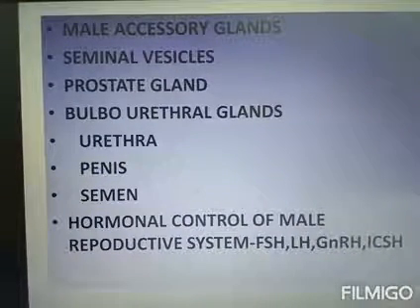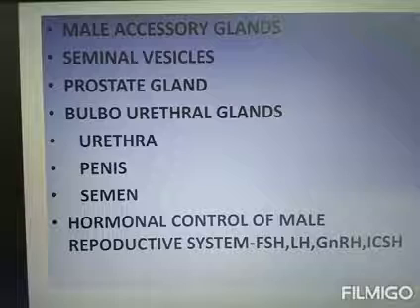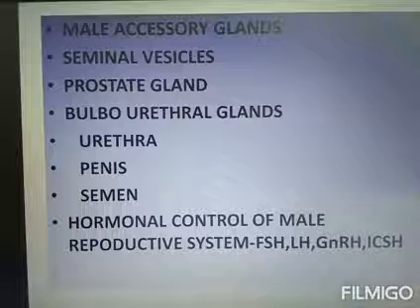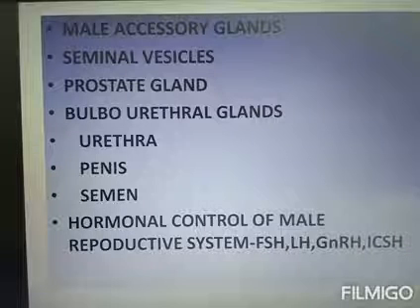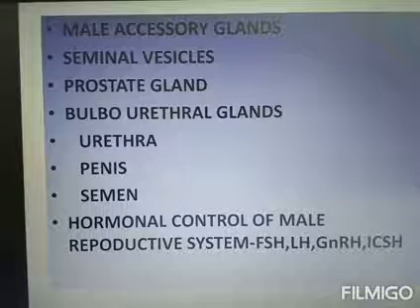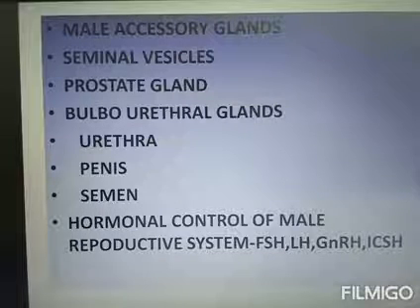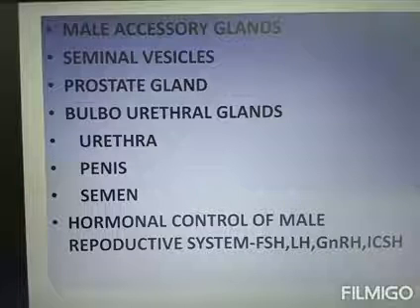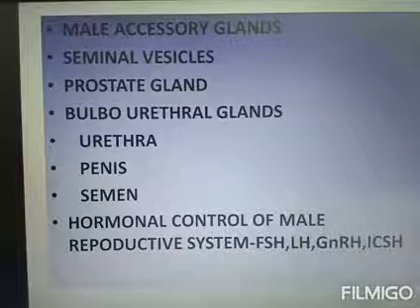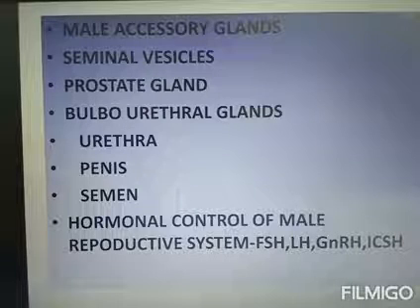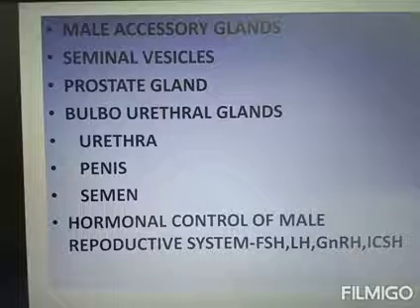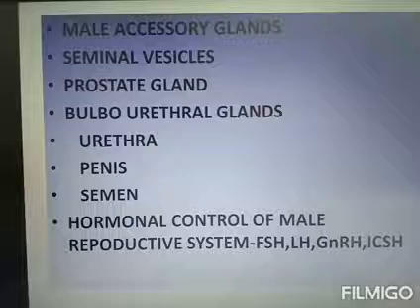Next we are discussing male accessory glands. What do you mean by gland? A gland has the ability to secrete something. It may be an enzyme or a hormone. The male accessory glands are the seminal vesicle, prostate gland and bulbourethral gland.